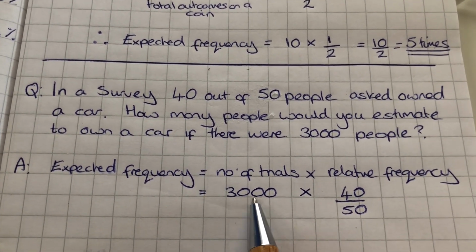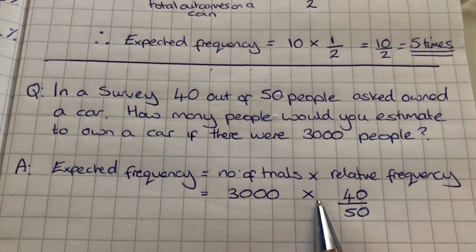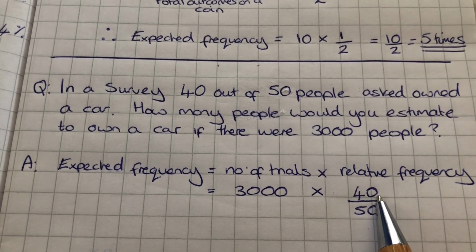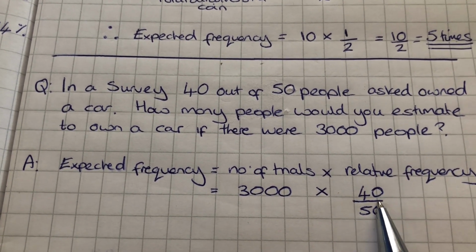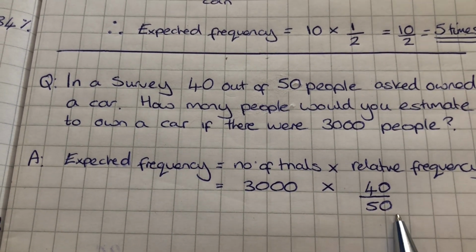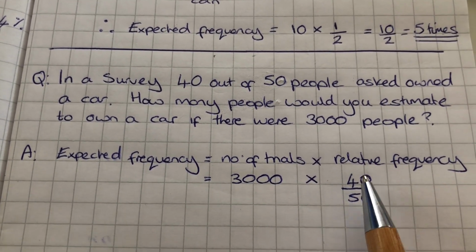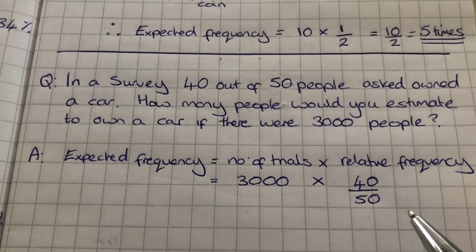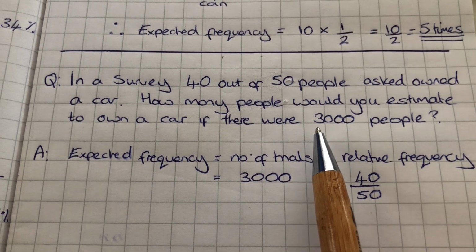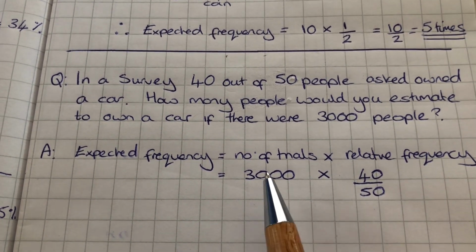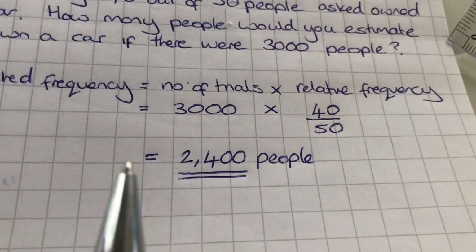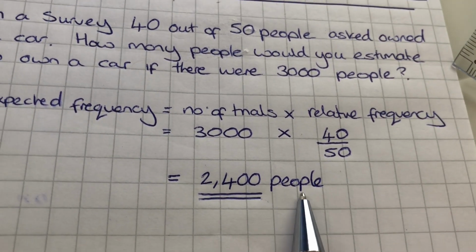Therefore, it's 3,000 times, well, relative frequency was how many got the desired outcome in our experiment out of how many trials we conducted. Well, there were 40 out of 50 people said they owned a car. Now, of course, that cancels down to 4/5. So we can estimate how many people of 3,000 would own a car by doing 3,000 times 4/5. And the answer is 2,400 people.